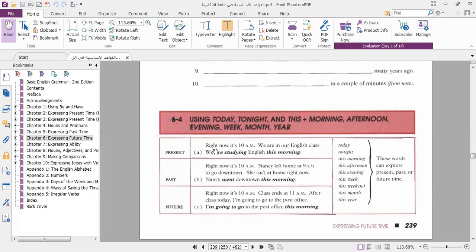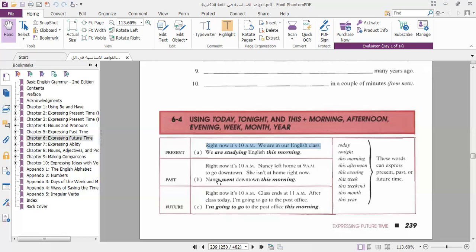Right now, it's according to different situations. Right now, it's 10 a.m. We are in our English class. So if we use it like this, to talk about something which is happening now, we can say, "We are studying English this morning." Why do we use "we are studying" with "this morning"? Now we are expressing something which is happening now.